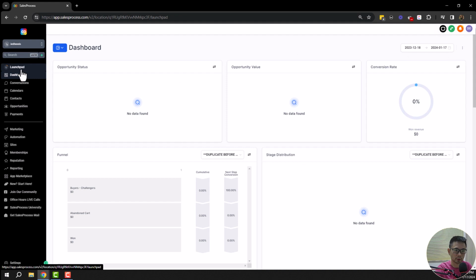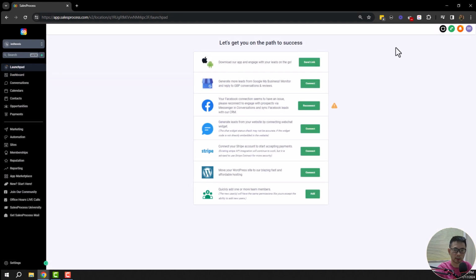You should be here at Launchpad. This Launchpad is just basically some quick things which you can get started with, like downloading the app, connecting Google Business Profile to your account, connecting Facebook, chat widget, etc. Okay, we're just going to skip this part.